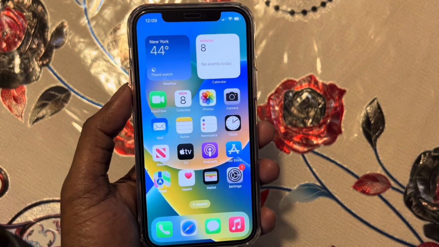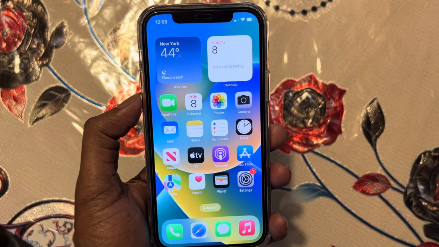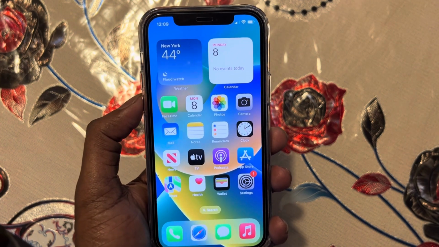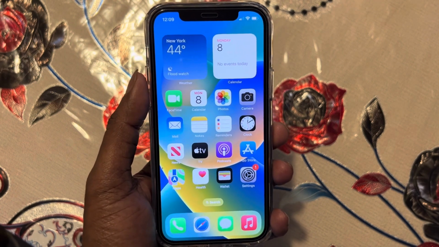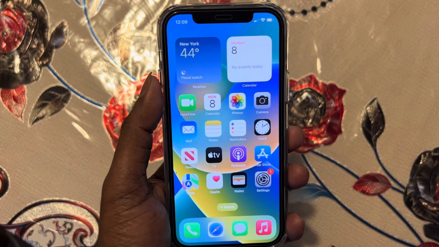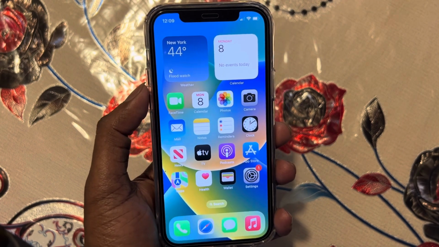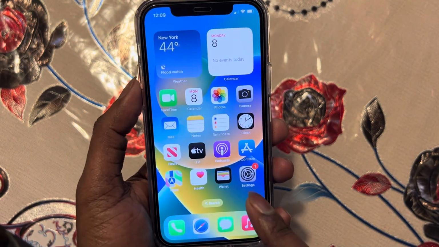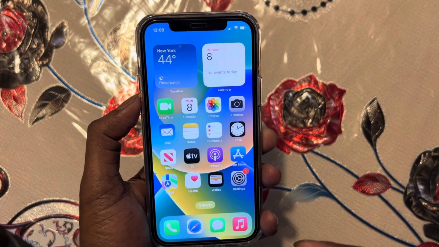Hey guys, today I'm gonna show you how to restore an iPhone when you need to return it to the company, if you want to replace your phone, or if you want to sell it, or gift it to a family member or relative, whatever. Then you should restore your iPhone. You can delete everything so nobody can get your information.